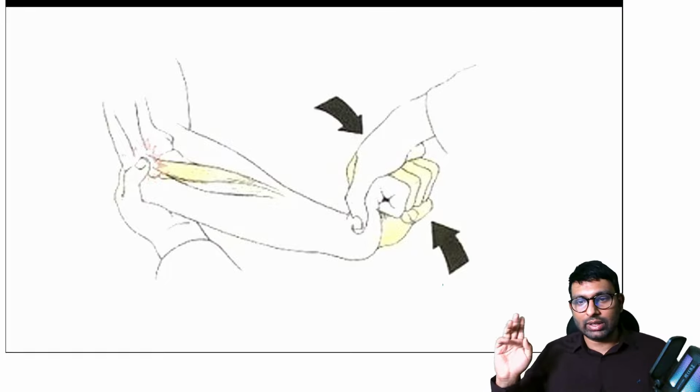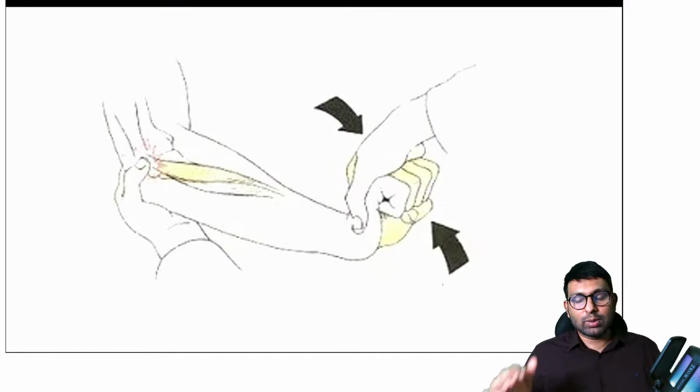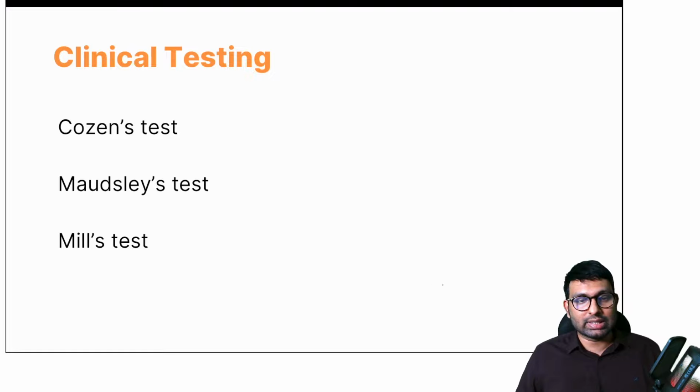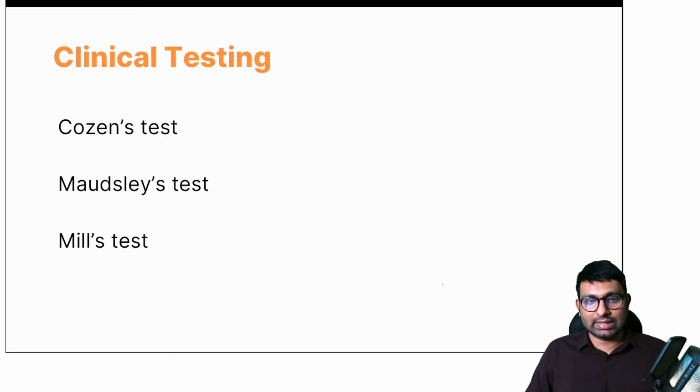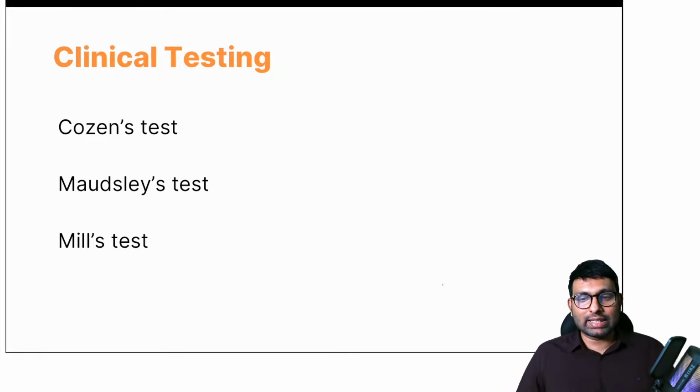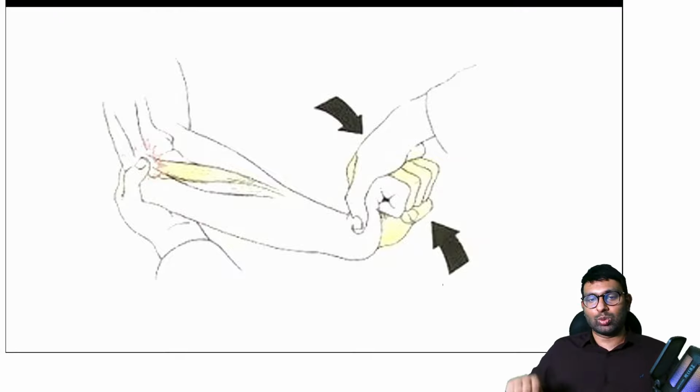The second test, the one that I wanted to talk about, is Maudsley's test. Okay, Mills is also the right answer, but Maudsley's is one of the ones that is mainly used. Maudsley's test and Mills test. Okay, so three tests all together. Dr. Jain was right. Mills test is something I didn't expect you to know. I thought Maudsley's and Cousin's. Very good, Dr. Jain. So one more test that I want to talk about is Maudsley's test, where instead of